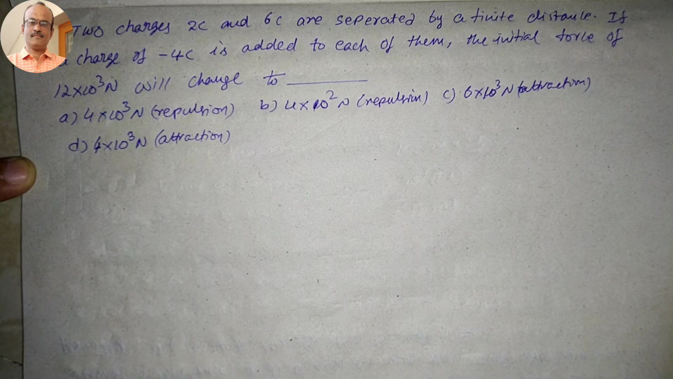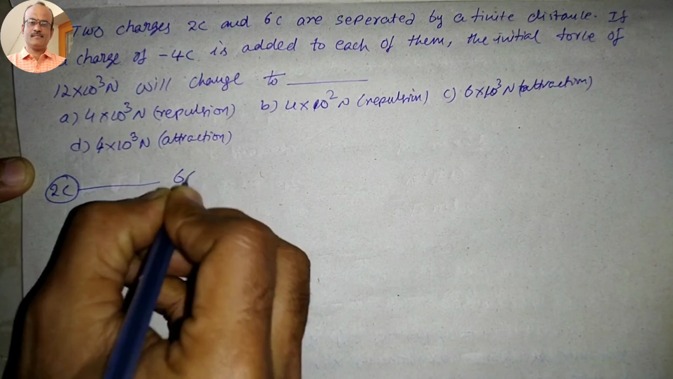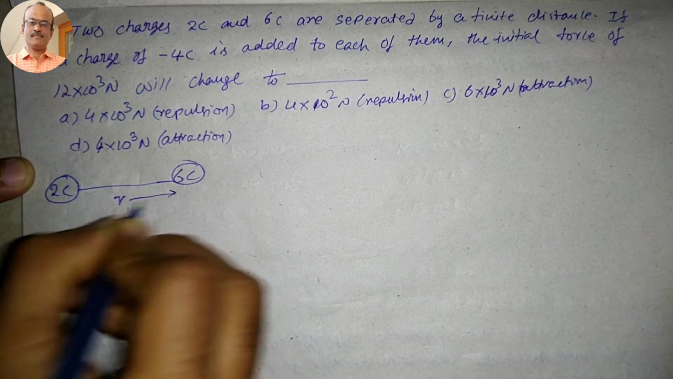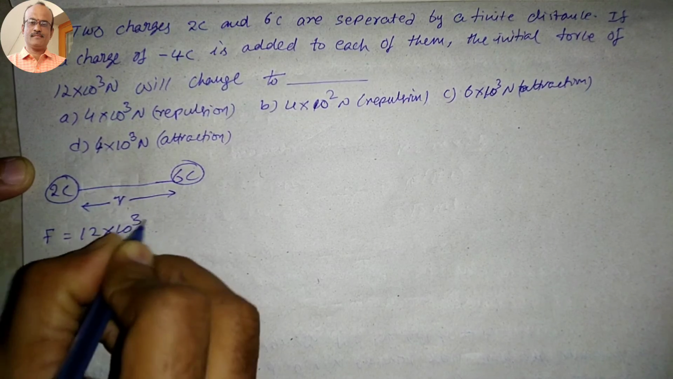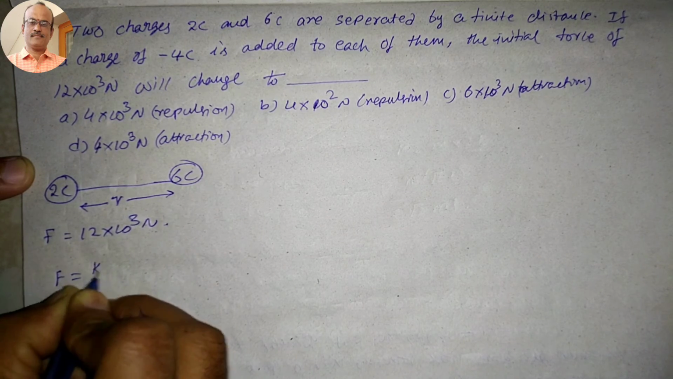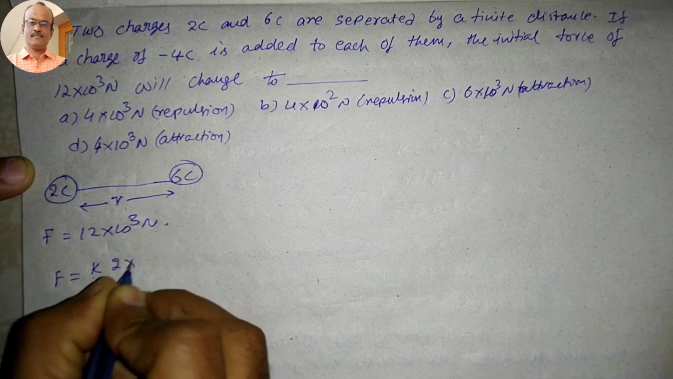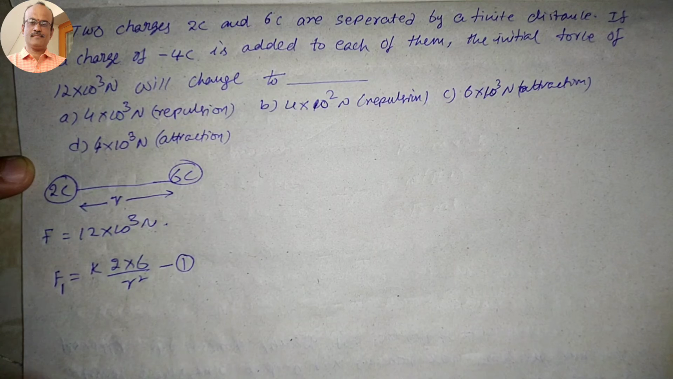Now the question number 30. Two charges 2 coulombs and 6 coulombs are separated by finite distance. If a charge of minus 4 coulombs is added to each of them, the initial force of 12 into 10 to the power of 3 newtons will be changed to how much? So initially here 2 coulombs and 6 coulombs are separated by a finite distance R. There the force F is equal to 12 into 10 to the power of 3 newtons. So F is equal to some constant K into 2 coulombs into 6 coulombs divided by R square. This is equation number 1, this is F1.